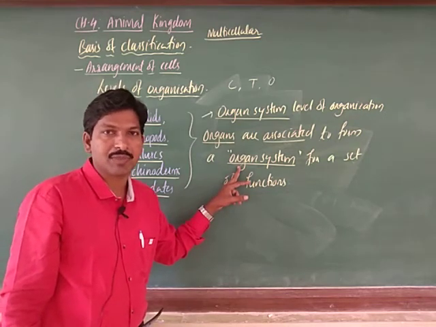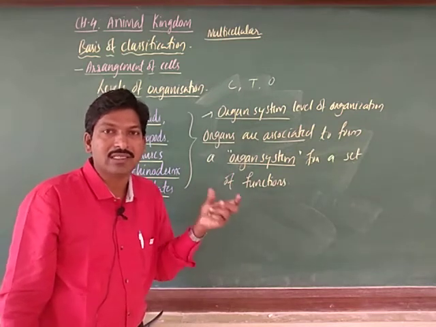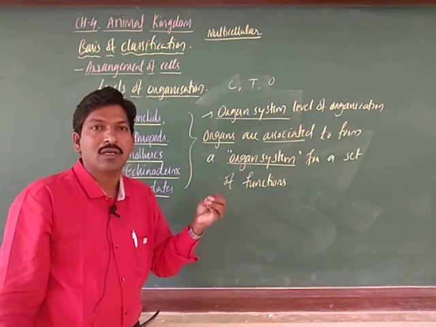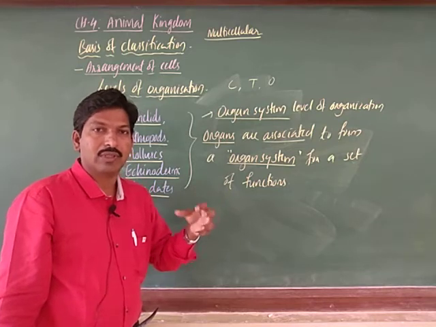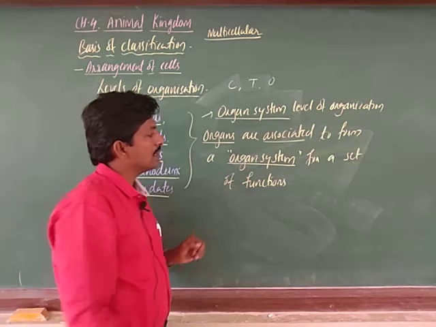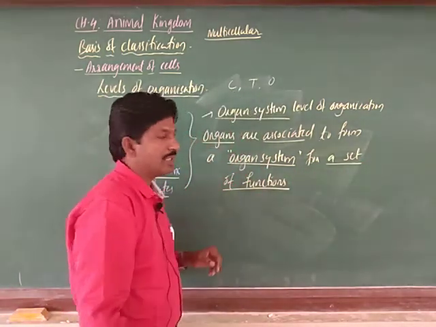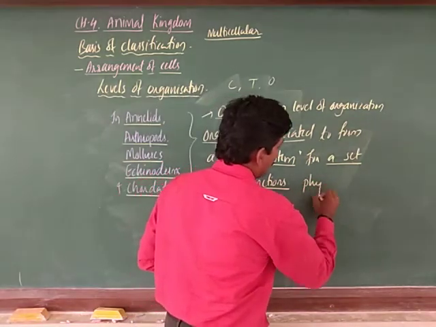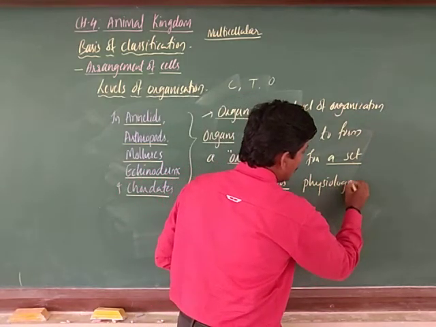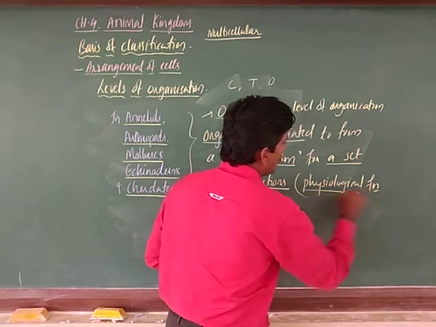The digestive system is for digestion, the excretory system is for excretion. Excretion is one function, but different organs are involved in this function. That is the organ system for a set of functions, which means a physiological function.